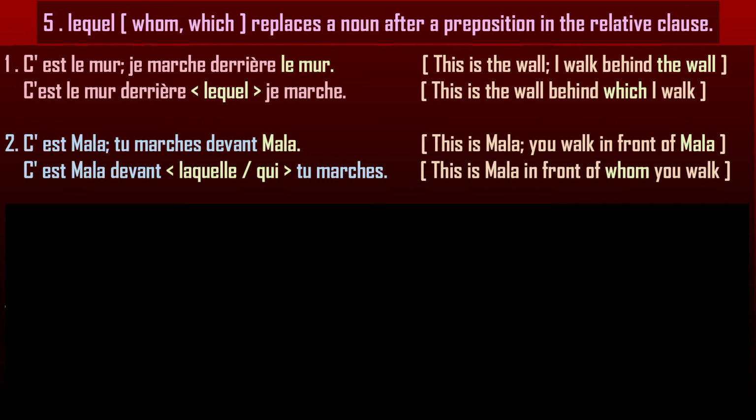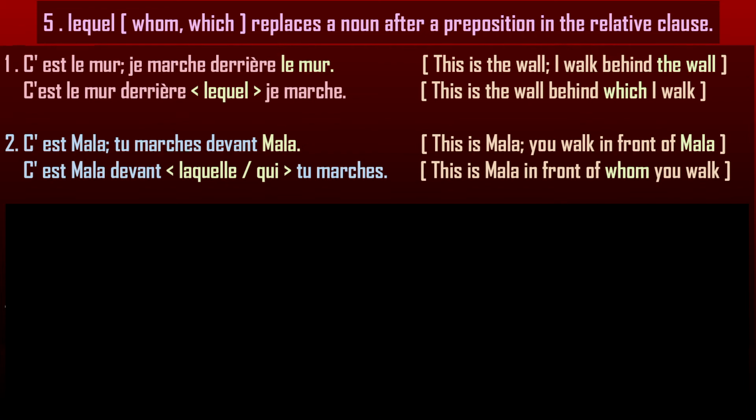Mala is an animate noun, a person. So instead of laquelle, it's allowed to write qui also. Devant qui tu marches. Both take the meaning of this is Mala, in front of whom you walk.